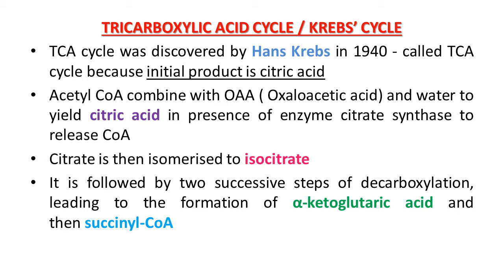Now, what is interesting is that the first process takes place in the matrix of the mitochondria, and the second process is located on the inner membrane of the mitochondria. That is important here. Pyruvate, which is formed by the glycolytic catabolism of carbohydrates in the cytosol, after it enters the mitochondrial matrix, undergoes oxidative decarboxylation by a complex set of reactions catalyzed by pyruvic dehydrogenase.